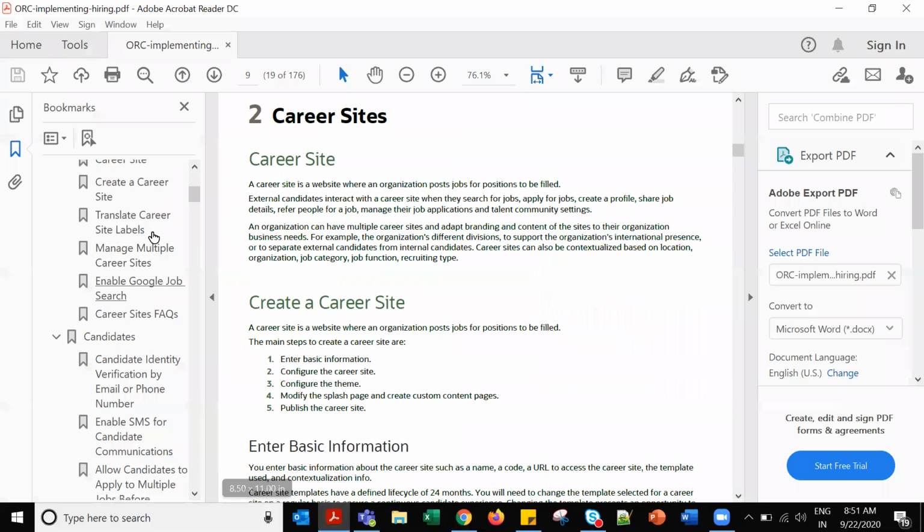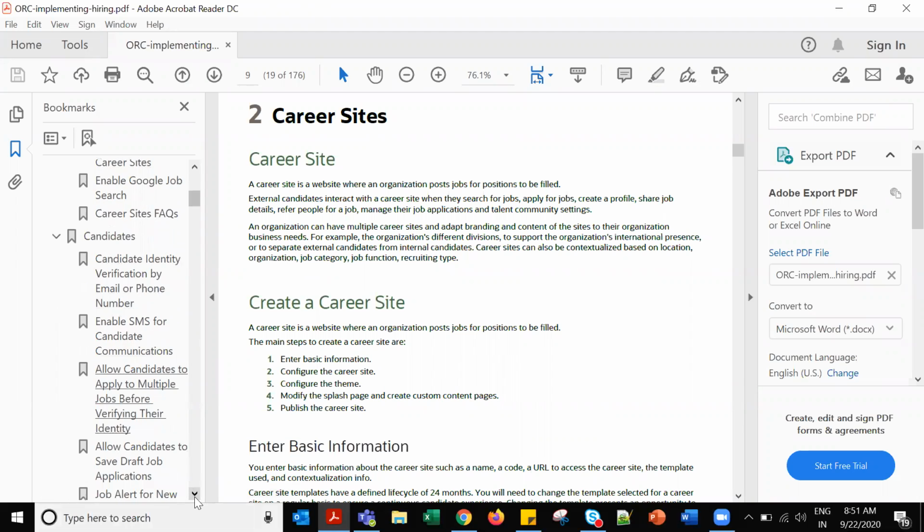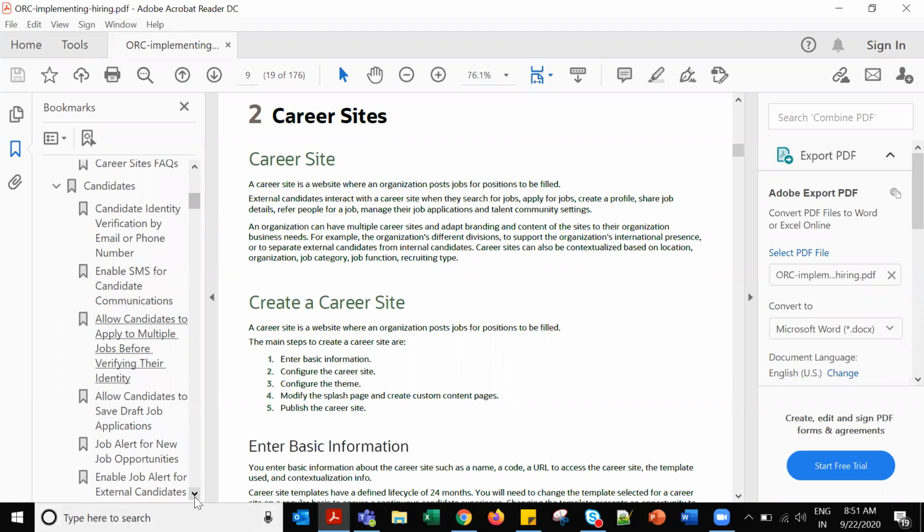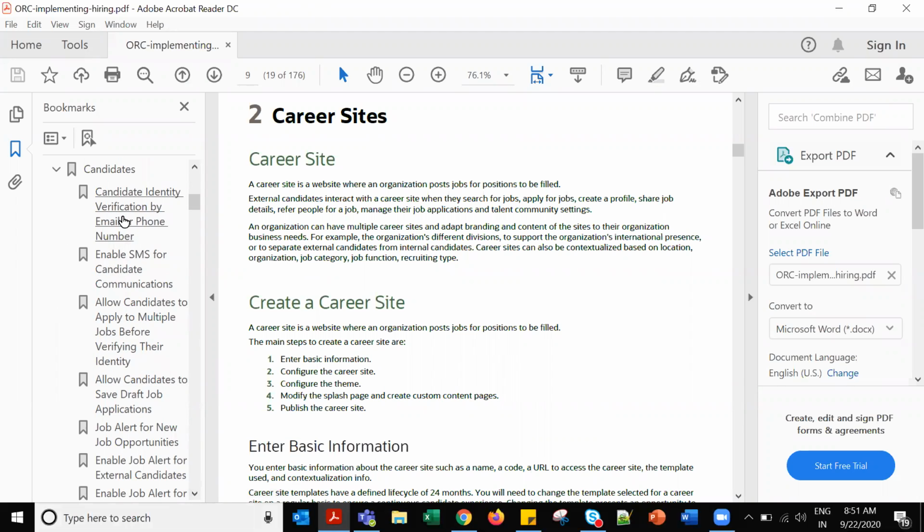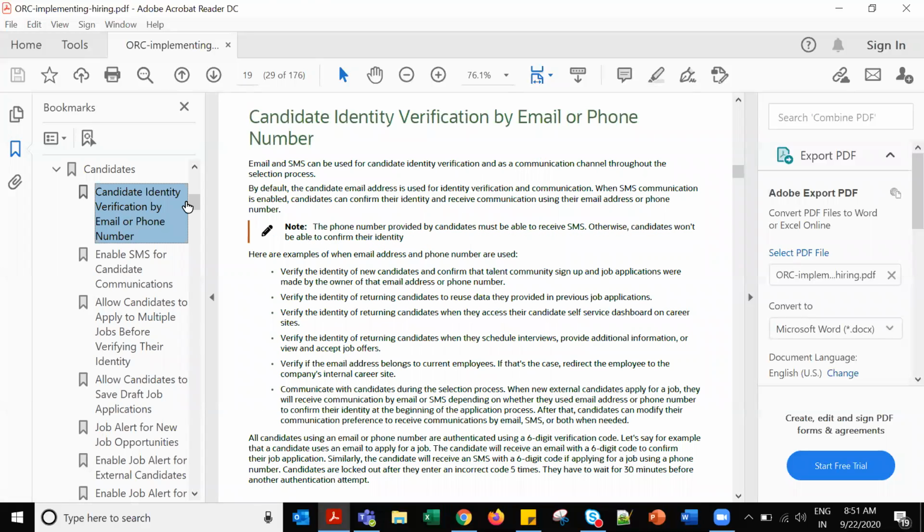So what next? Let's see. These are career sites. We saw candidate identity verification by email or phone number. Email and SMS can be used for candidate identity verification. How are you going to verify the identity of a candidate or communication channel throughout the selection process?